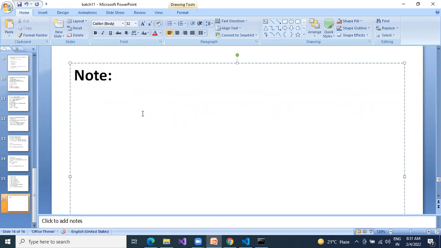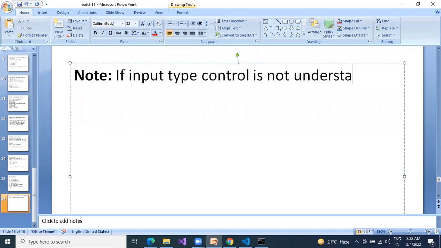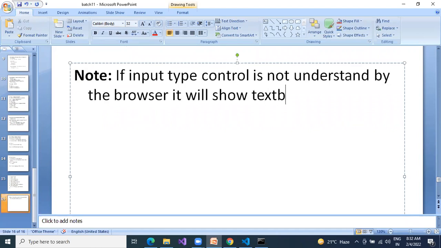Okay. If the browser does not understand the input type control, it will show a text box.